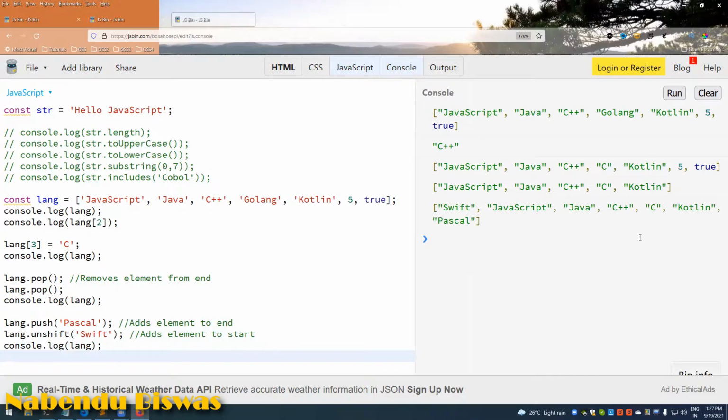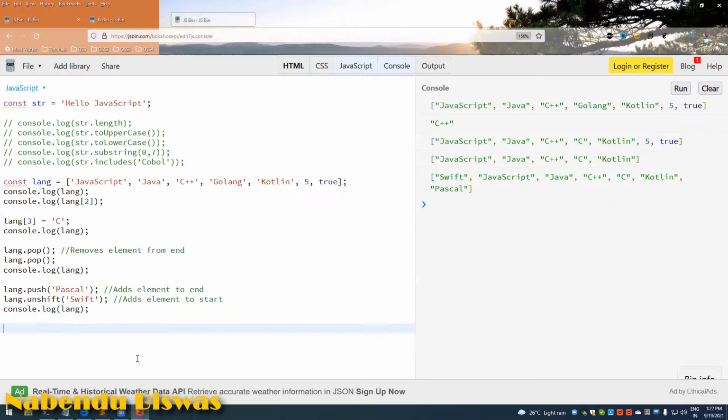So see, this one added where is it? Yeah, actually we got this Pascal added at the end and shift added at the start. And similarly we have another thing also, which is lang.shift, which will remove an element from the start.